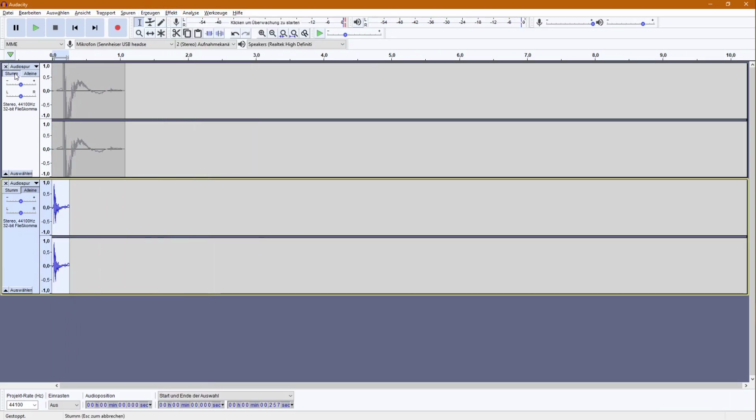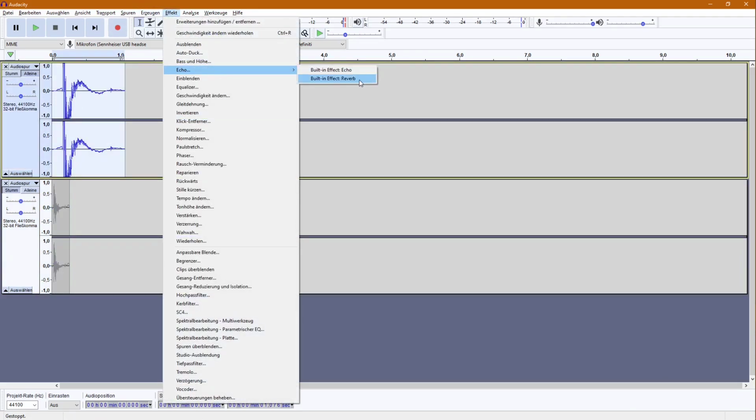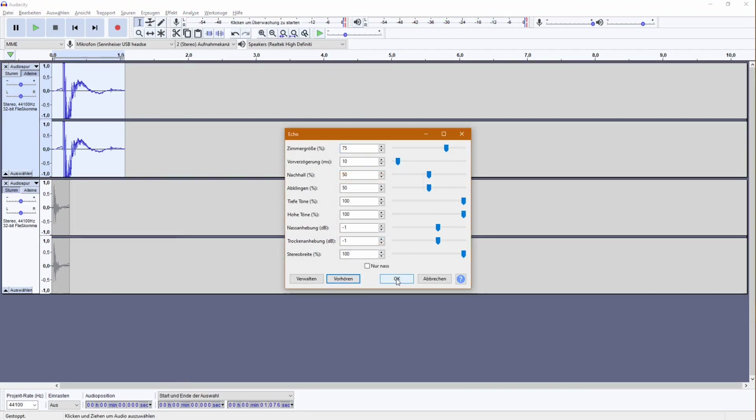Oh, wait, we can add an echo to that top one. I want to try how that sounds. That sounds good. But this clicking sound is horrible.